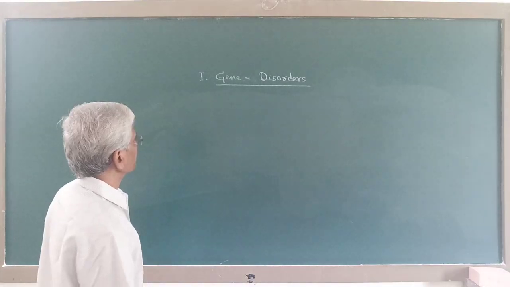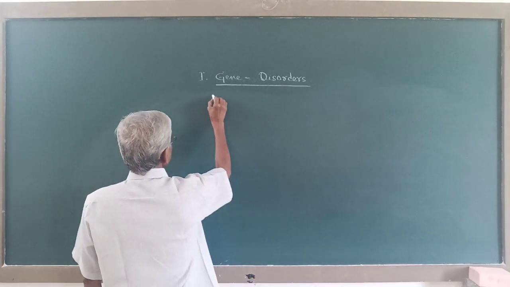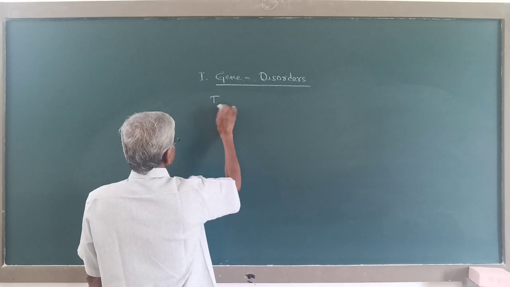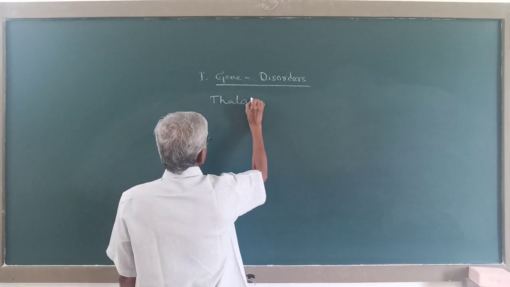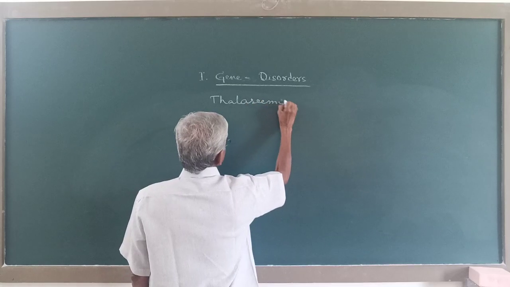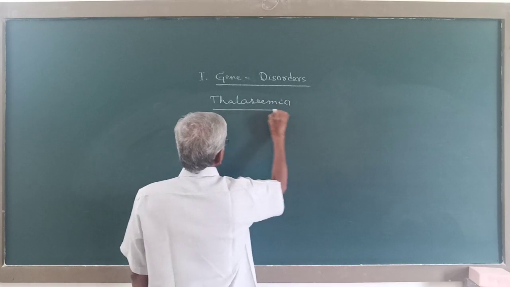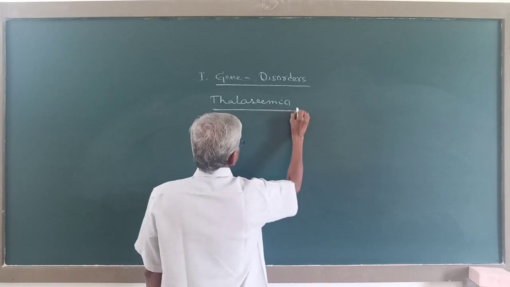Now one more example for gene disorder in human is thalassemia.